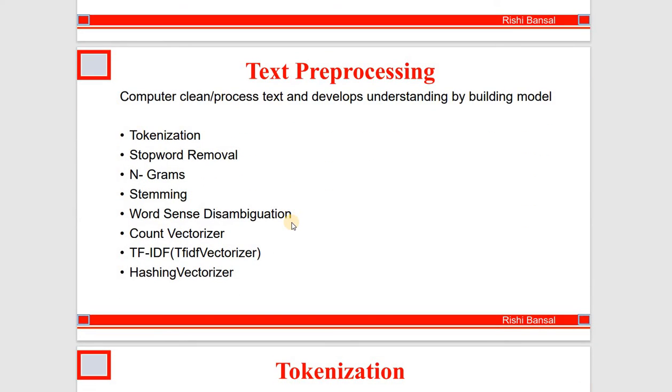Now, tokenization, stop-word removal, n-grams, etc. are all part of text pre-processing. So the computer cleans, that is, processes text and develops understanding by building a model. These are the steps which are required to perform step by step, one after the other. The first step is tokenization. Then we apply stop-word removal, then n-grams, stemming, word sense disambiguation, count vectorizer, TF-IDF vectorizer, and lastly hashing vectorizer. So in this video, I'm going to explain to you about tokenization and stop word removal.